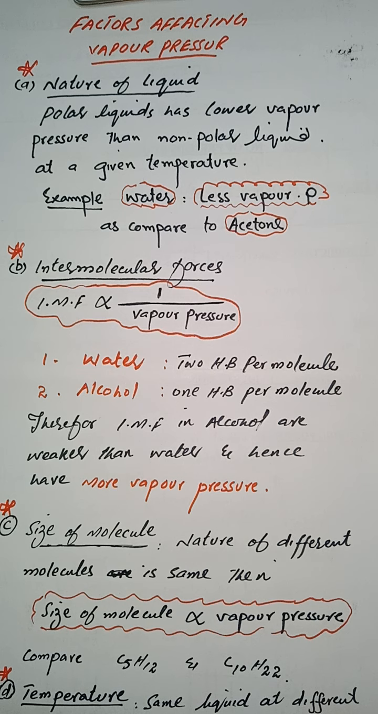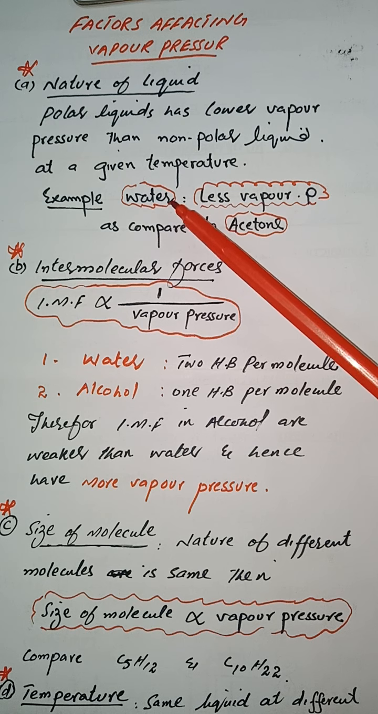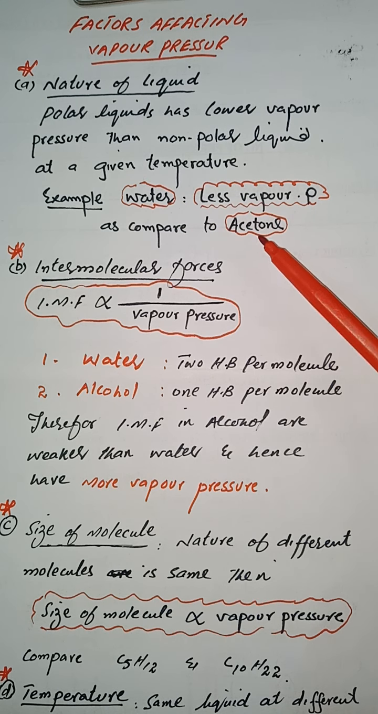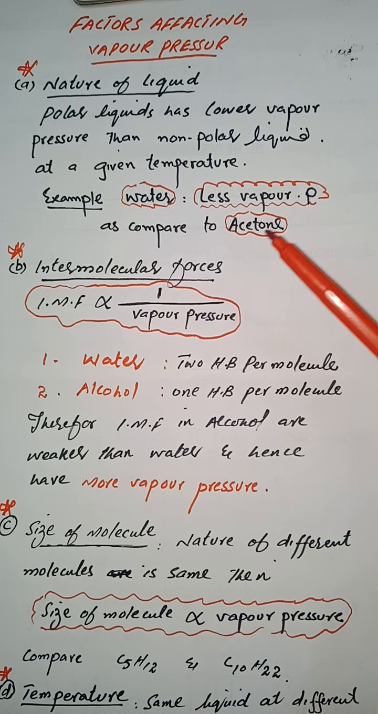We know that the vapor pressure of a liquid depends upon the nature of the liquid. Polar liquids have high boiling point and exert little vapor pressure at a given temperature. Let's suppose we take water and acetone, both kept at 30 degrees centigrade. In water there is hydrogen bonding, while in acetone there are dipole-dipole forces. As hydrogen bonding is stronger than dipole-dipole forces, water will have less vapor pressure as compared to acetone.